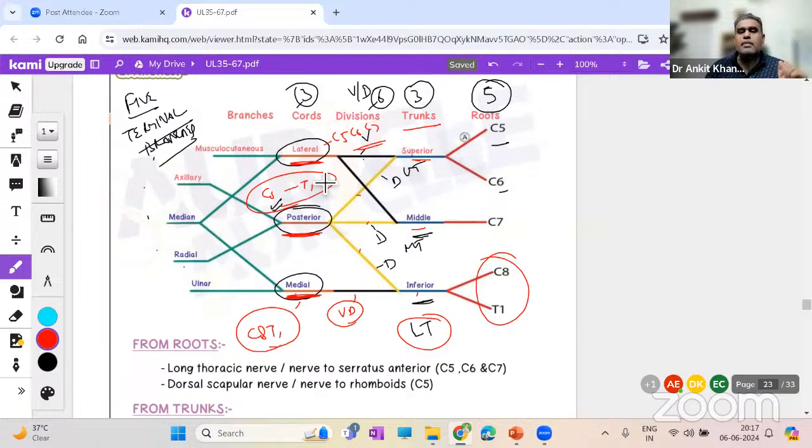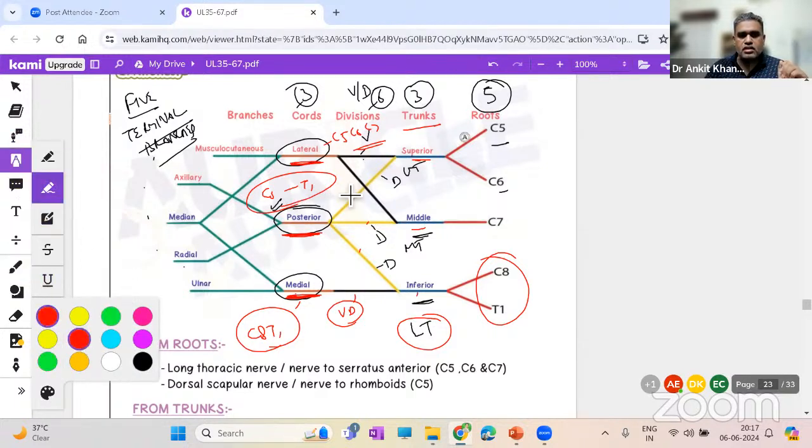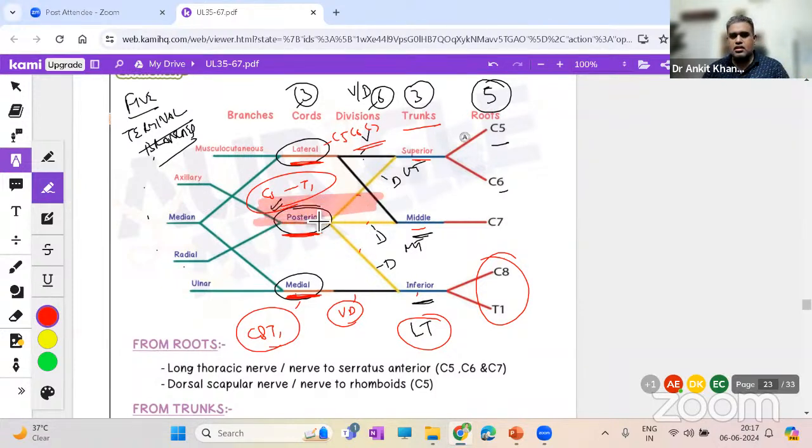And this all is happening where? This all is happening around the axillary artery. So if I make, say, over here, this is the right highlighted part. Imagine the axillary artery running in the axilla. Just imagine for a second.